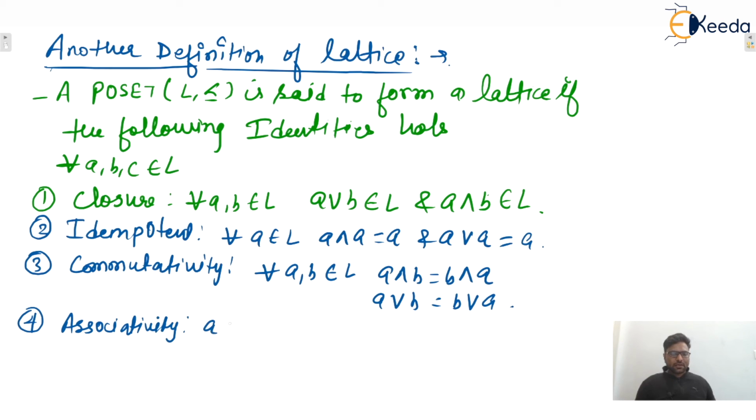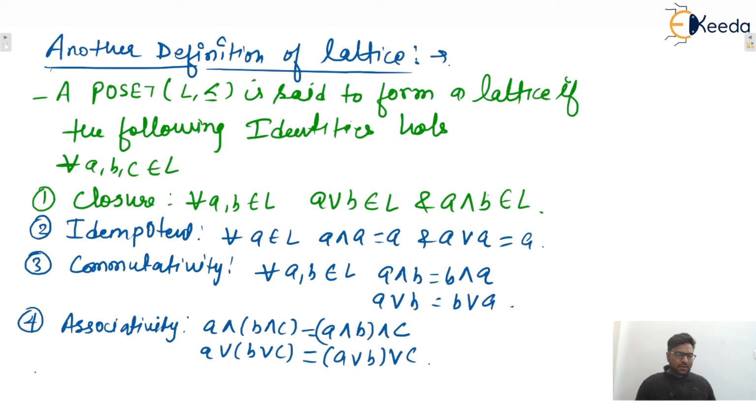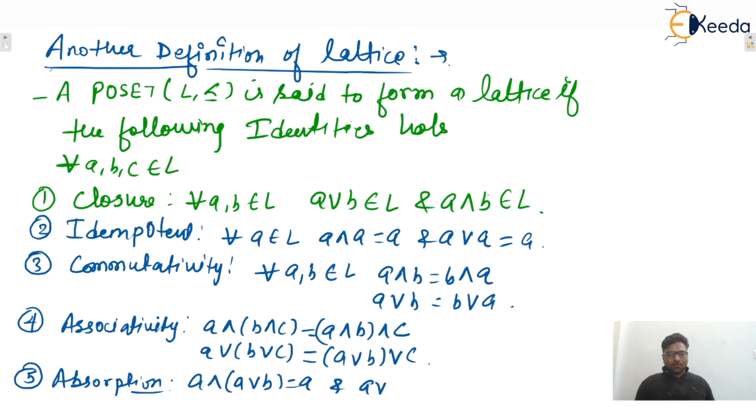A and B and C must equal A and B and C. Similarly, A or B or C must equal A or B or C. And the last one is absorption. A and (A or B) must equal A, and A or (A and B) must equal A.